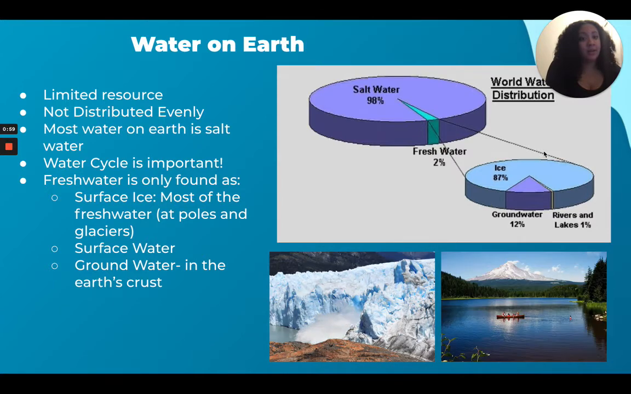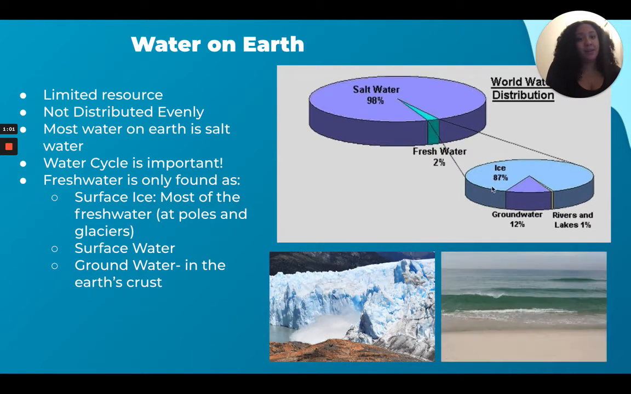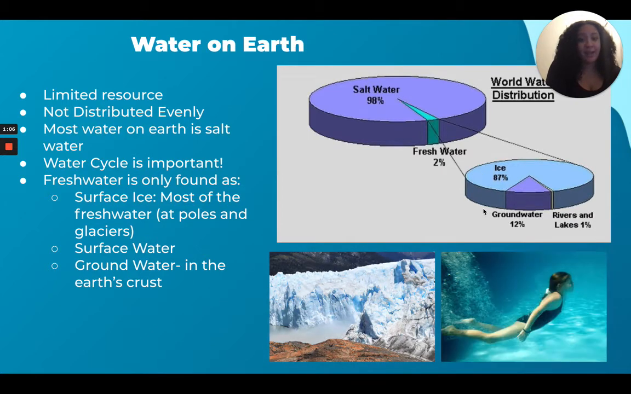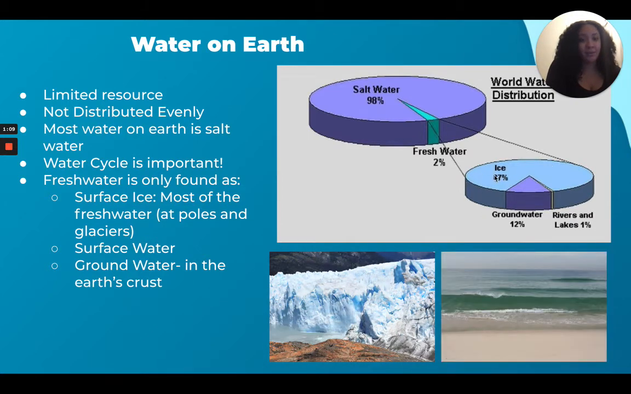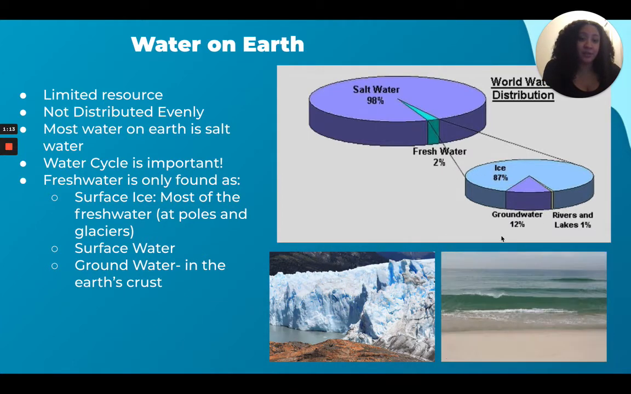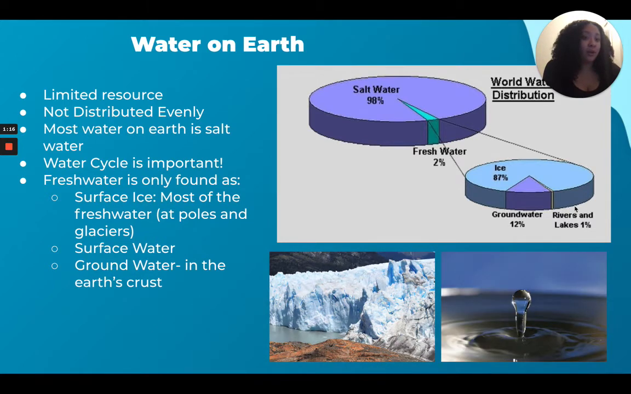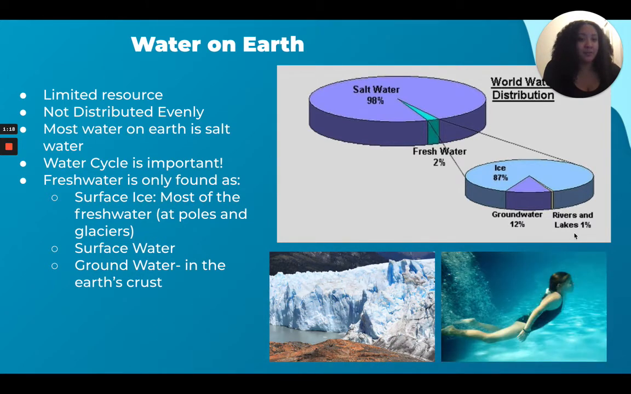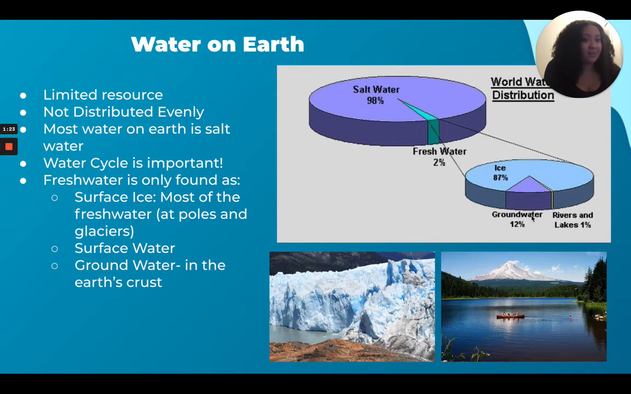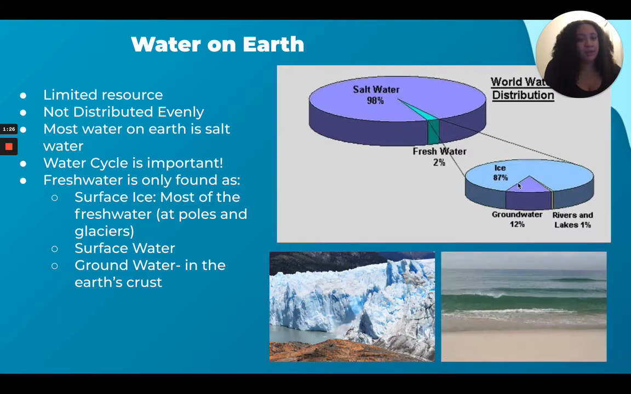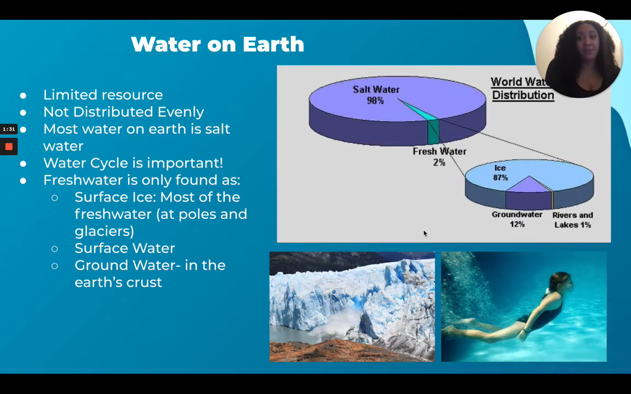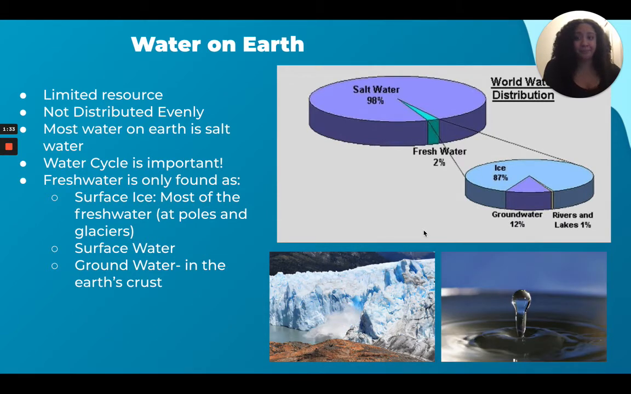But out of that 2%, 87% of that is locked in ice. Okay, so we can't get that water, that fresh water, in ice. So the water that we actually use to drink, that comes from groundwater and surface water, so like rivers and lakes. So out of that 2%, this is how much we use to drink and to live our life. Okay, so the water cycle is super important for that reason.